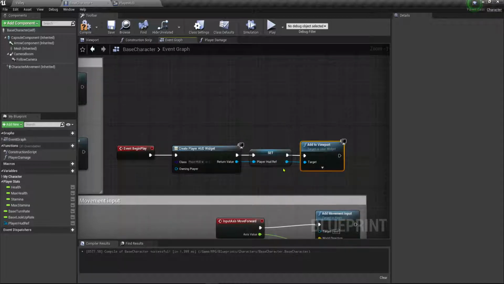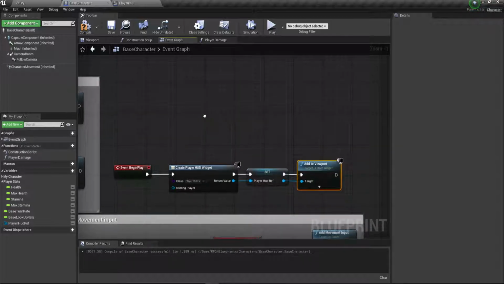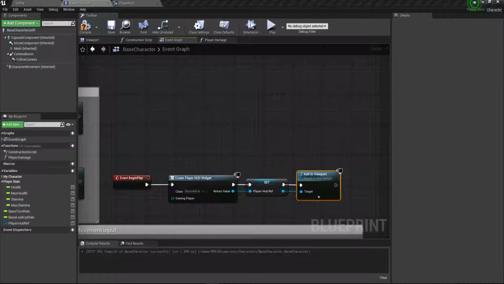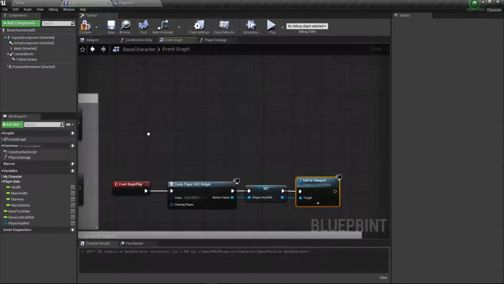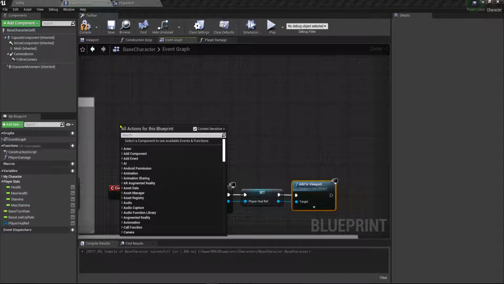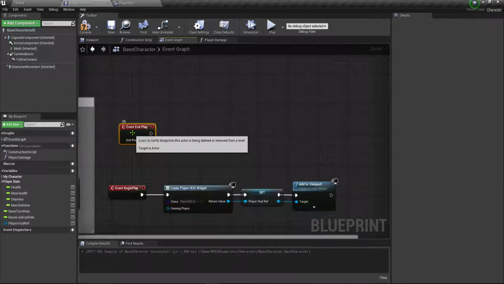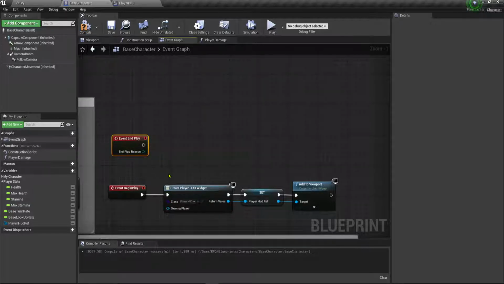Okay, so this will add it to the viewport, but one problem we'll run into is when our character dies, the HUD will still stay there because it's a completely separate blueprint class from our character. So it's not directly tied to our character the way we're using it. If we had added it as a component, then when our character was destroyed, it would also be destroyed. So the way we can do that when our character dies is to get an end play. If we type in end play, this event will trigger when our character is destroyed.